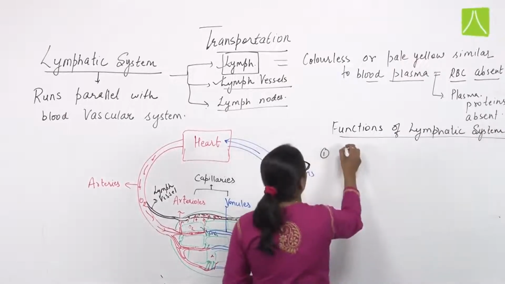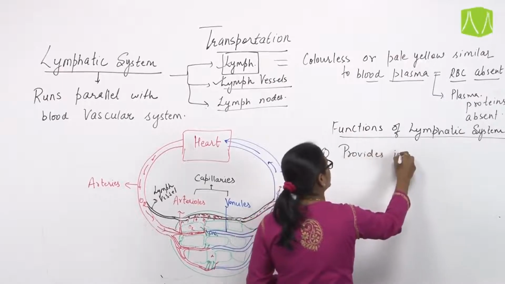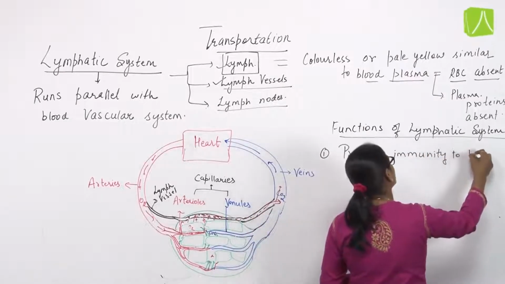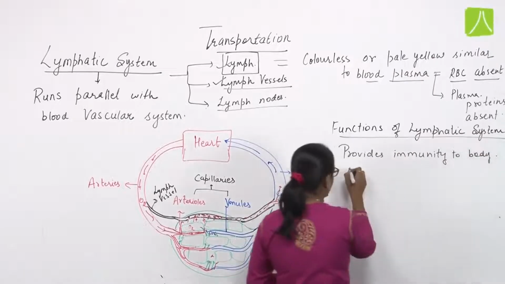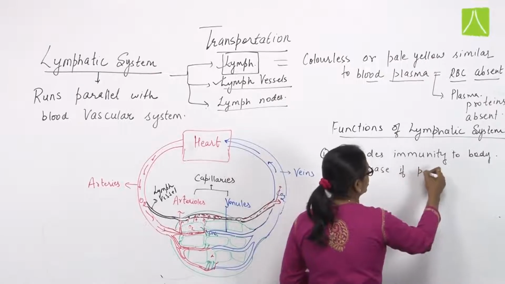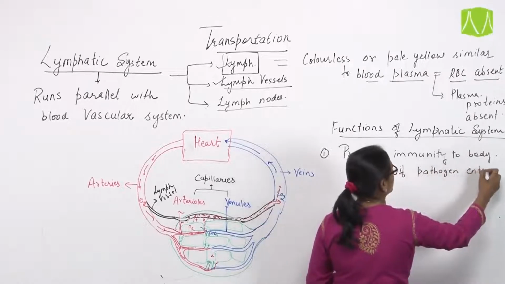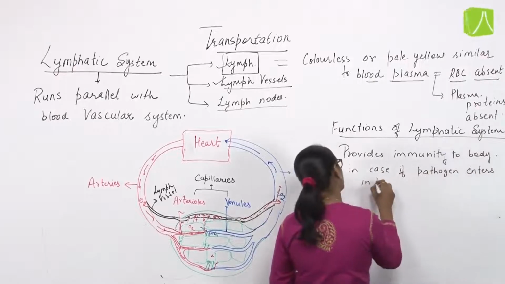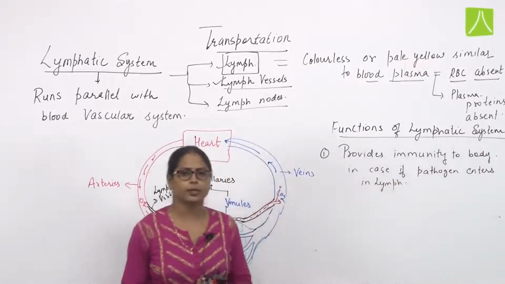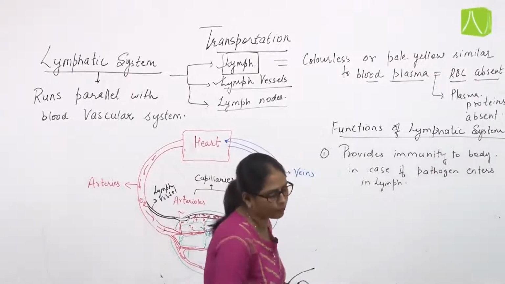The most important, it provides immunity to the body in case a pathogen enters the lymph. Fine. So this is the most important function of the lymphatic system and the lymph.